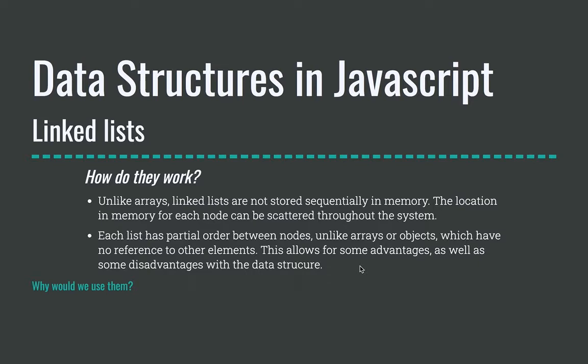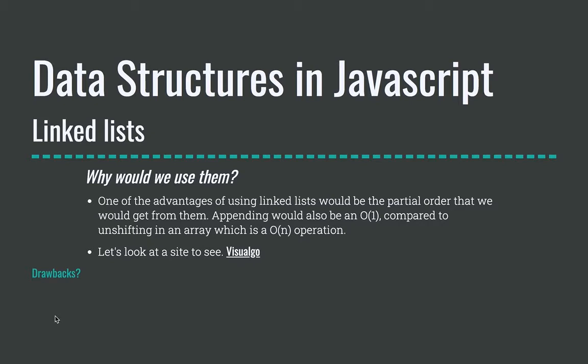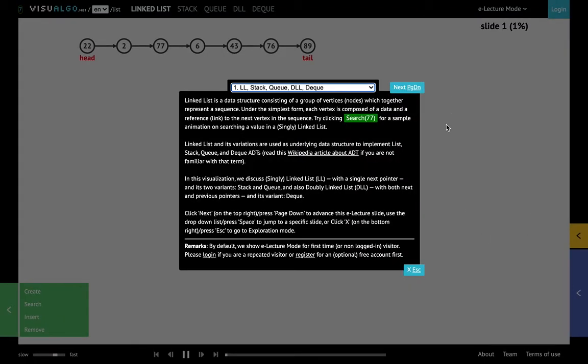This allows some advantages as well as some disadvantages. So why would we use them? One of the advantages of using a linked list is the partial order that we would get from them. Appending is also an O of 1 compared to unshifting in an array, which would be an O of n. So you can look at this site called VisuAlgo, whatever you want to call it.